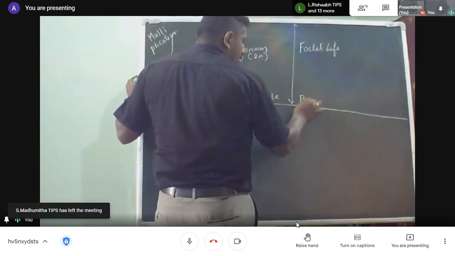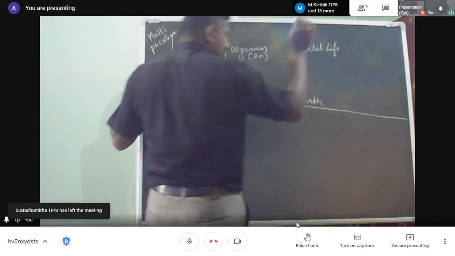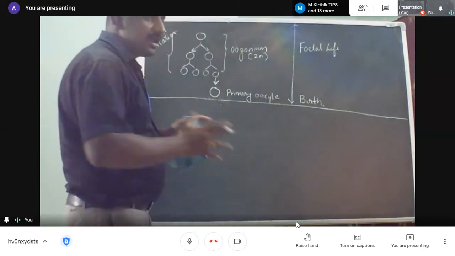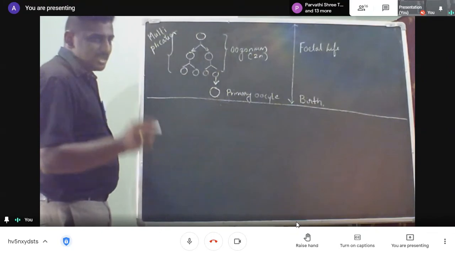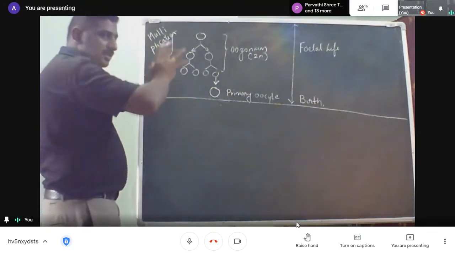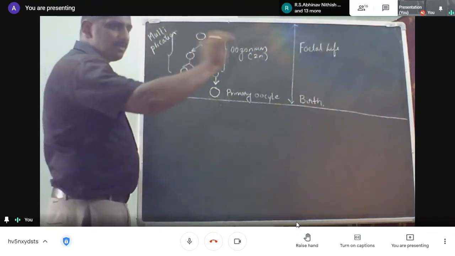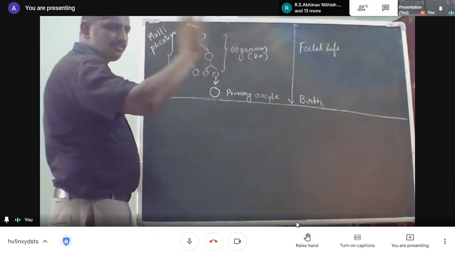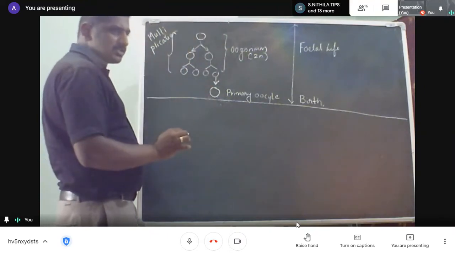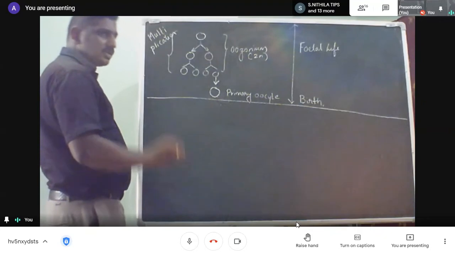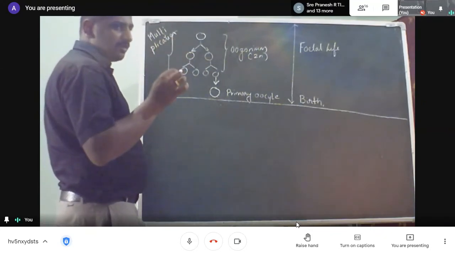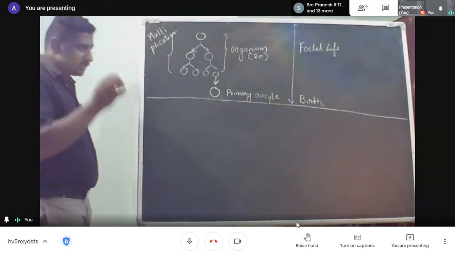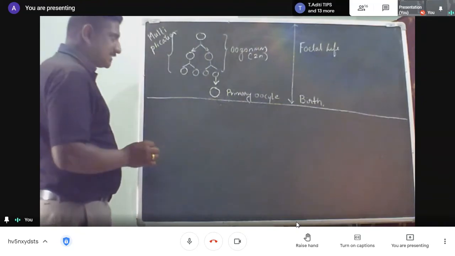Then you are born, so birth is occurring. Oogenesis is initiated right from the fetal stage, when the placenta is formed. The placenta is formed from the chorionic lining of the fetus and the endometrial lining of the mother. Both of them join together and form a structure called the placenta.